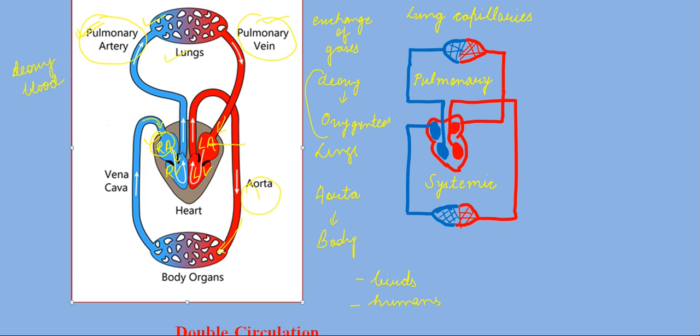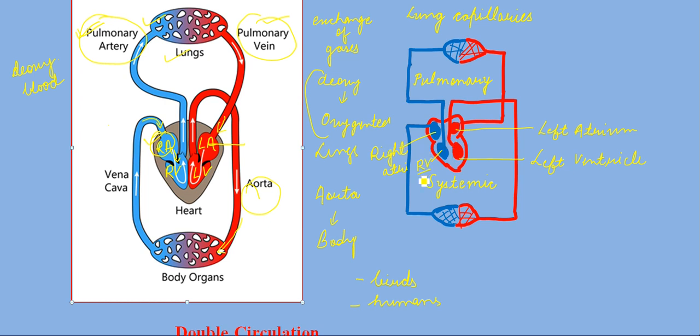I hope you understand. Let me explain one more time. In this particular diagram, you can see this is the heart. This is your left auricle or atrium, you can say. Then the lower chamber is your left ventricle. And this one is your right atrium, and this is your right ventricle.